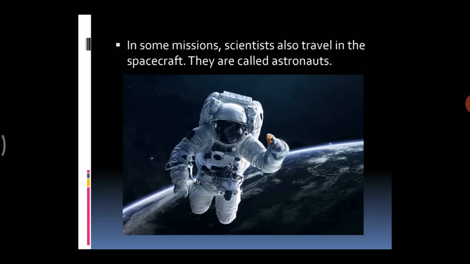In some missions, scientists travel in the spacecraft. They are called astronauts. People who travel in the spacecraft and go to space are called astronauts. Now, you can see the picture of an astronaut, right? Why is that astronaut in a slanting position?